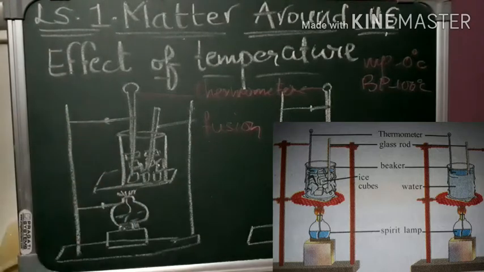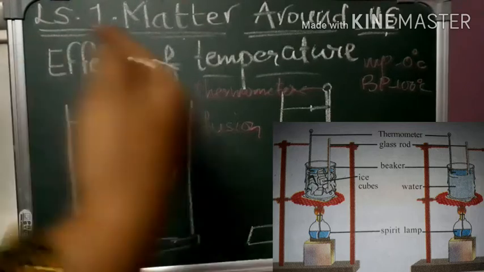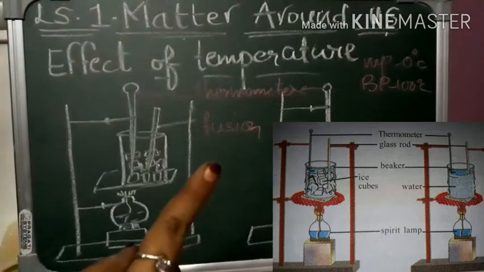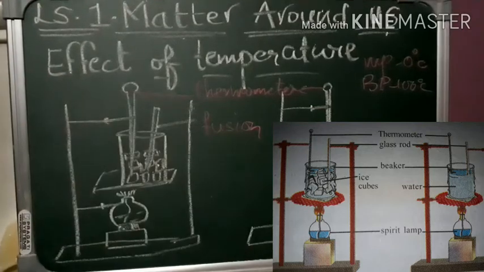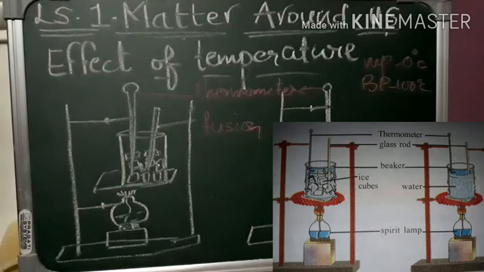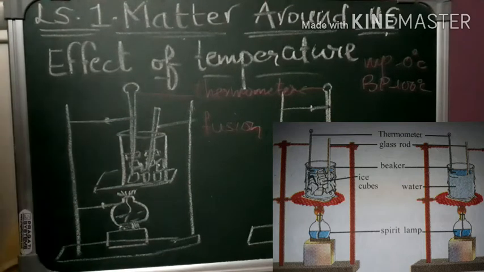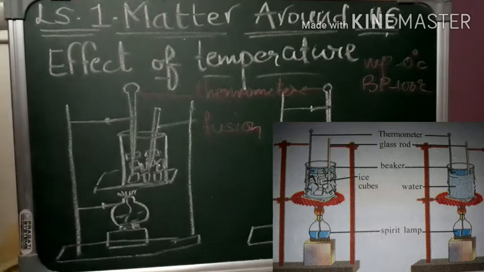At the same melting point, whatever amount of heat energy is required to convert 1 kg of solid into liquid at the given atmospheric pressure is nothing but latent heat of fusion. I hope you have understood what I want to say. What is latent heat of fusion?